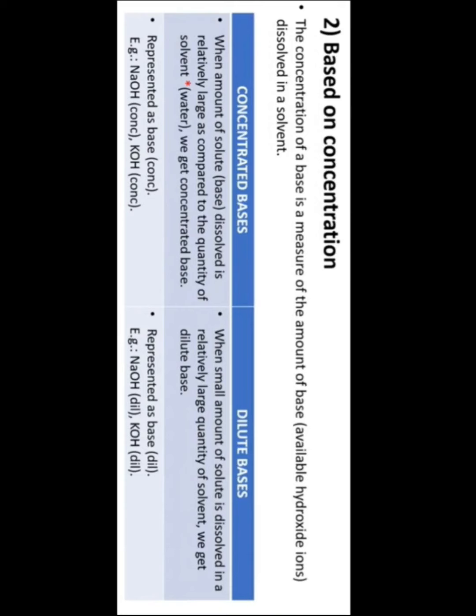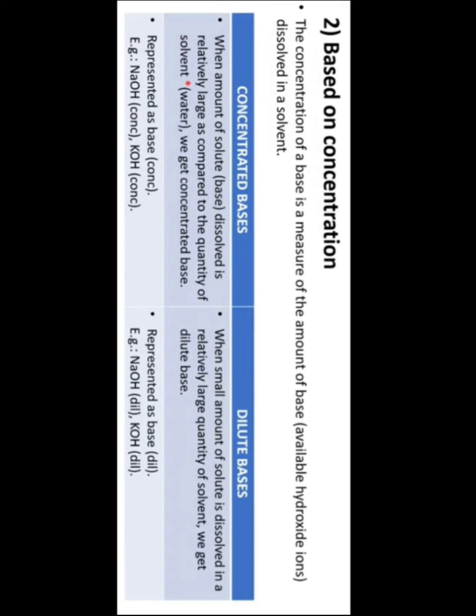The second type of classification of base is based on concentration. What is concentration? How much base you are dissolving in the water, right? The amount of base dissolved in a solvent. See students, in all the cases we are using the word solvent. Solvent is nothing but the water, because in the water acids and bases can dissociate and produce the ions.